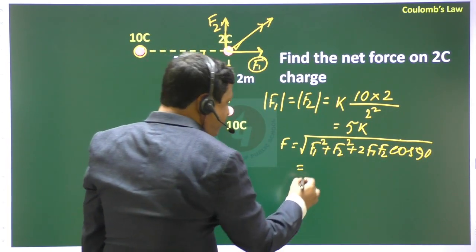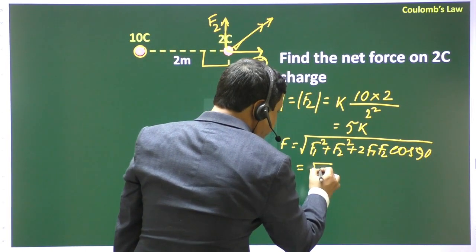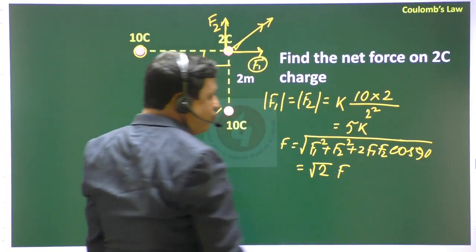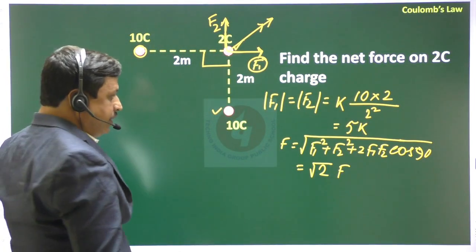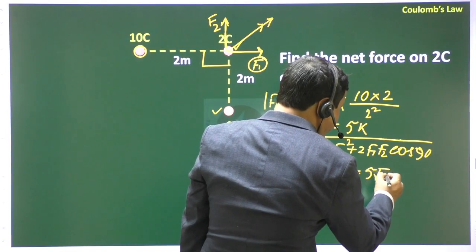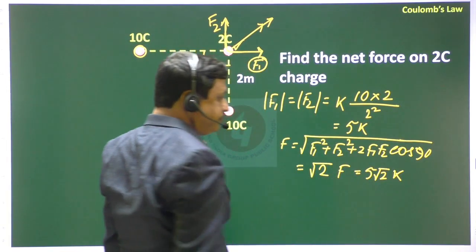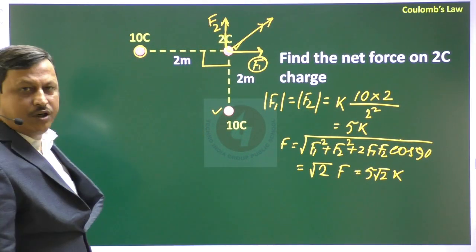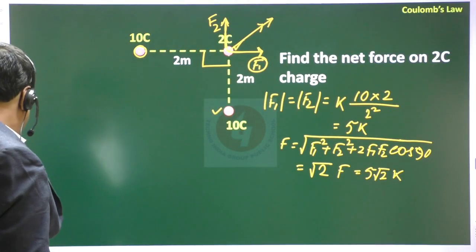Since F1 and F2 are the same, if you put the values, the result will be root 2 F. That means the resulting value is 5 root 2 K. This is the net force on the 2 coulomb charge.